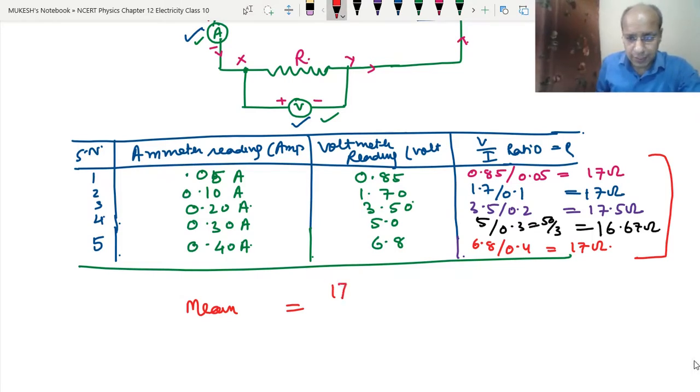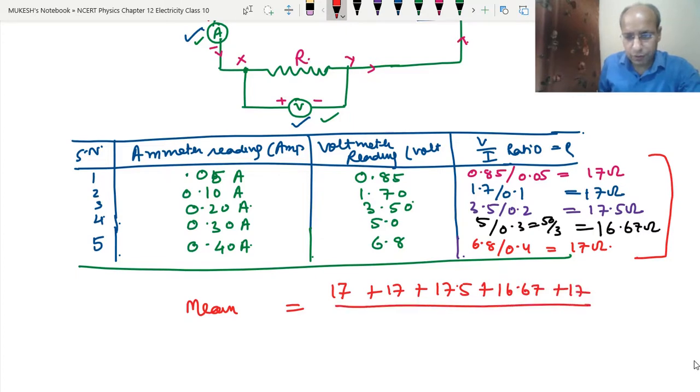So the mean is 17 plus 17 plus 17.5 plus 16.67 plus 17, divided by 5, because we have taken 5 values. So it becomes 17, 17, 34, 51, then 68, 68.5, and then adding 16.67.